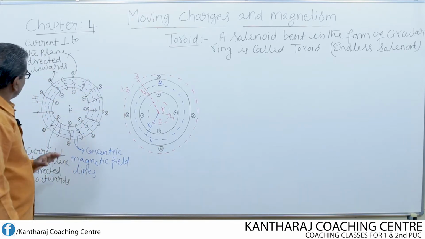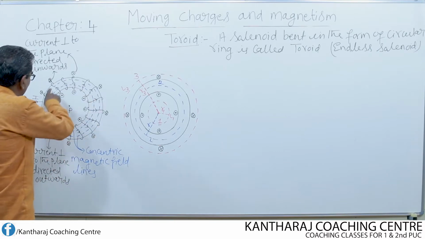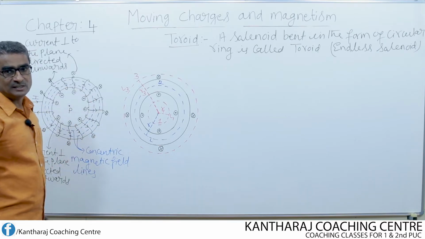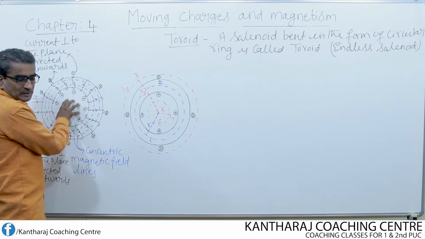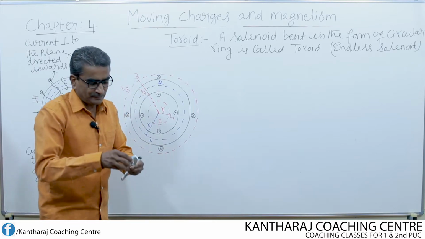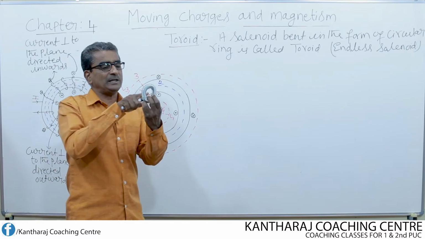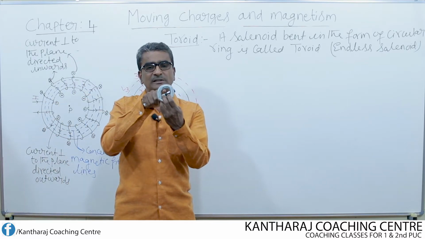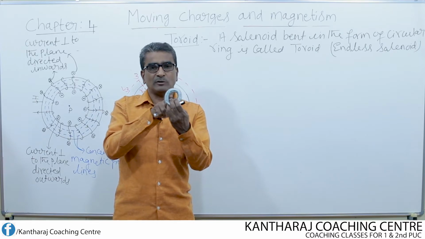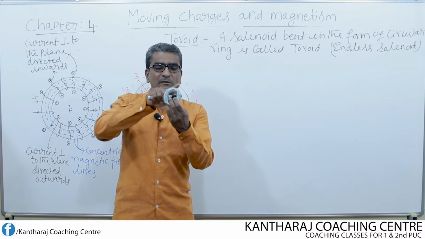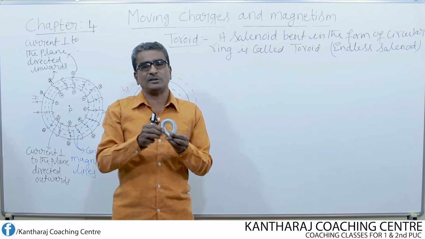When we pass the current through the toroid, the magnetic field lines are in the form of concentric circles, and the magnetic field at any point in the interior open space is found to be almost equal to 0, whereas the magnetic field at any point in the exterior open space is also equal to 0.